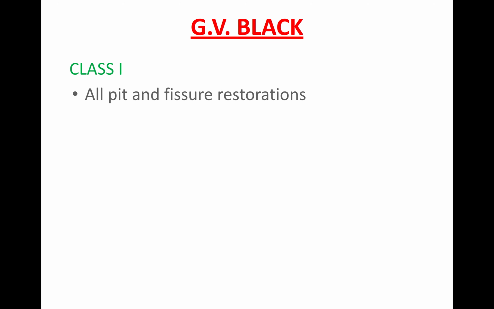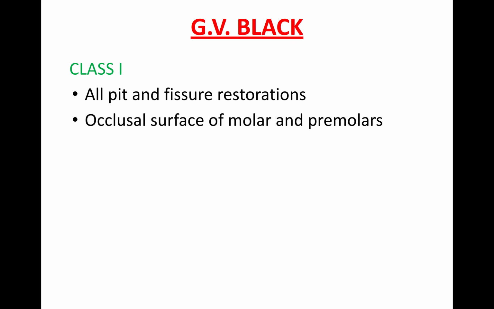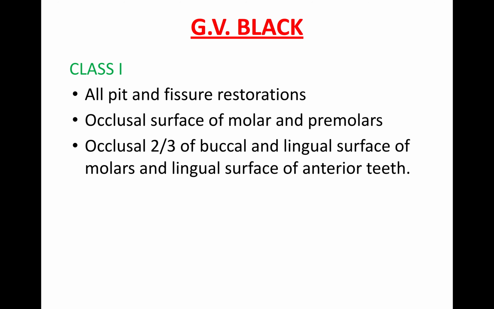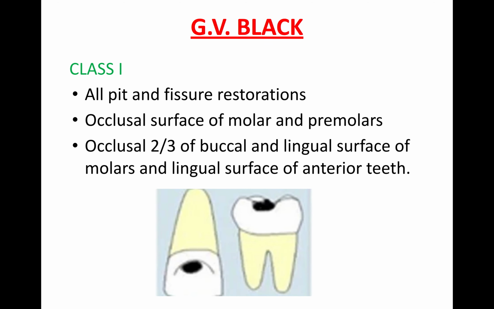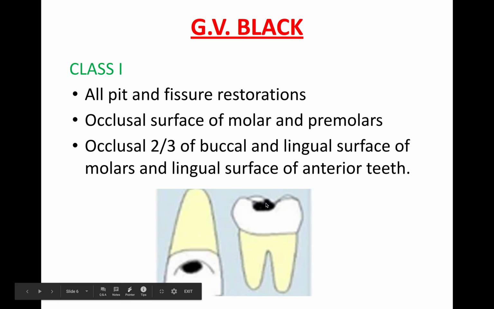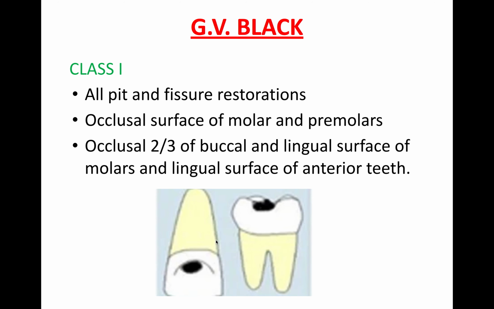Now, G.B. Black classification. Class 1 states that all pit and fissure restorations, involving the occlusal surface of molars and premolars, and occlusal two-third of buccal and lingual surface of molars, and lingual surface of anterior teeth. As this diagram states, we have only pit and fissure restoration on posterior teeth, and in anterior we have only the lingual surface.